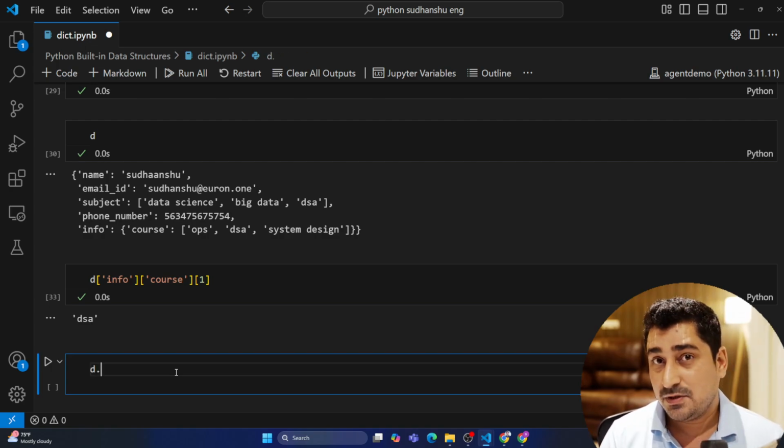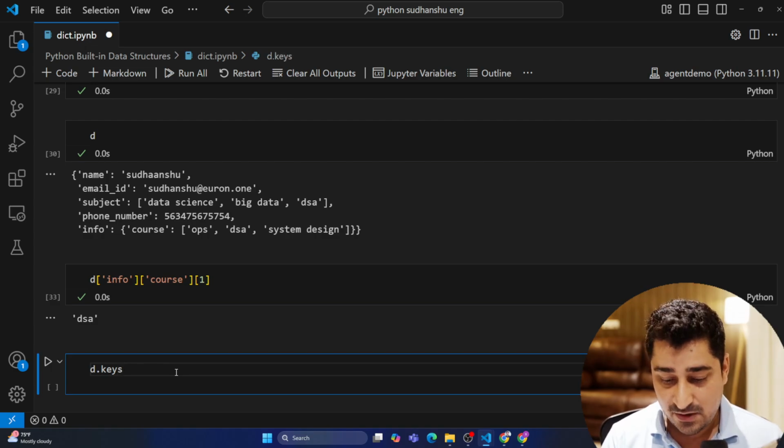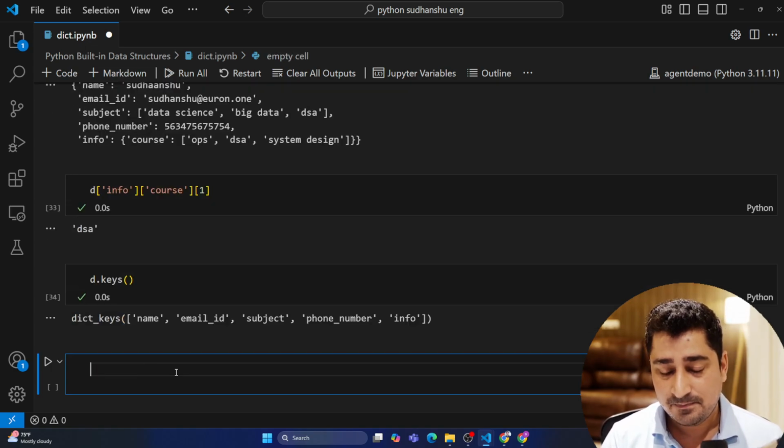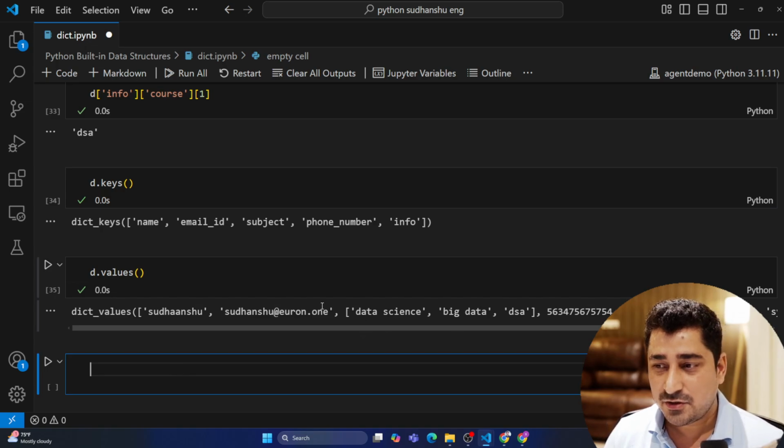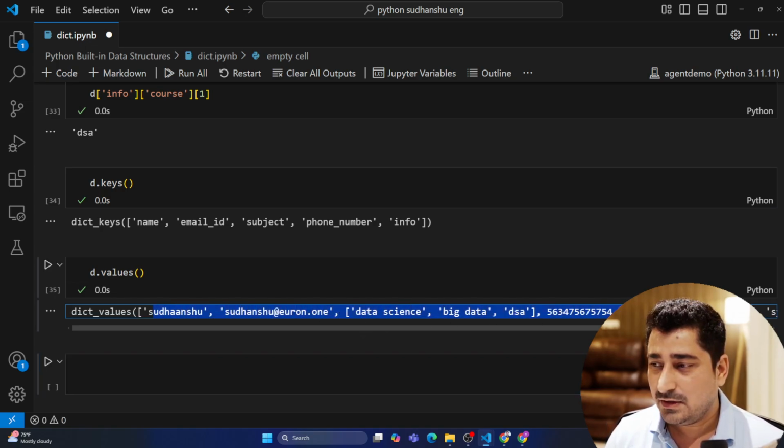Now, there are some inbuilt functions you will be able to find, guys, inside the dictionary. So let's suppose if I have to extract all the keys, I can get it. There is a keys function which is available, which is an inbuilt one. Let's suppose I have to access all the values, I can access it. There is an inbuilt function, values. All of these values I'm able to access. So values is one of the functions.